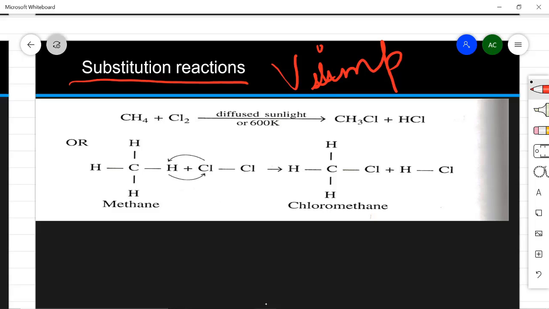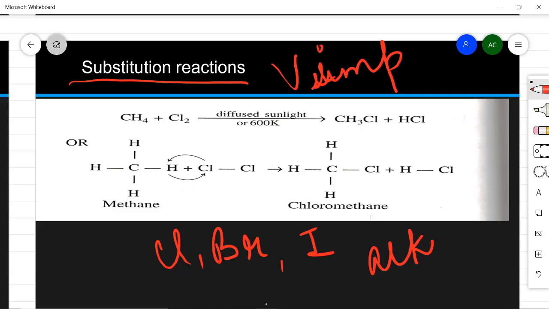The substitution reaction: reactions with halogens. So what are halogens? Halogens are chlorine, bromine, iodine. When these halogens react with alkanes, they give substitution reactions, and the product which is formed is known as alkyl halide. Whatever is formed is alkyl halide. So let us see the first example here.